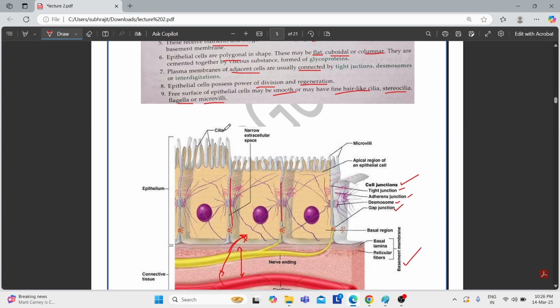This is the cilia, this is the microvilli, and flagella can also be present, or they can be devoid of any such structure, that is cilia, stereocilia, flagella, or microvilli. The surface of the epithelial cells can also be devoid of such structures. They can be smooth also.